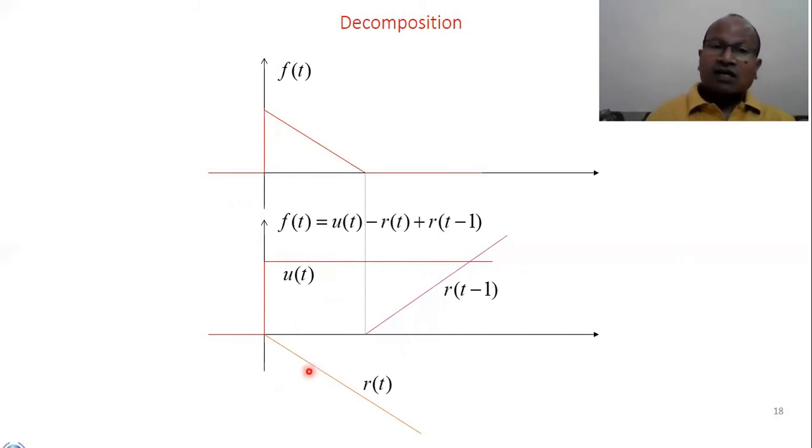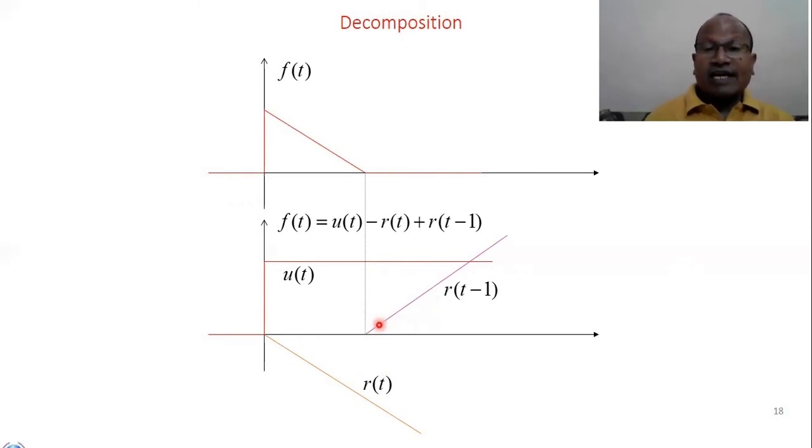That is minus r(t). And you see here, the moment we reach this particular point, the signal is ending. So how can we do that? We need to provide some positive slope, the same amount of positive slope, so that the signal will end. And look here, unit step signal, a negative slope, again a same magnitude positive slope, but now the positive slope is starting from 1.